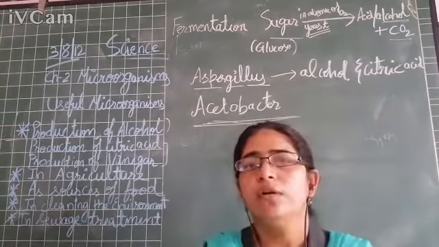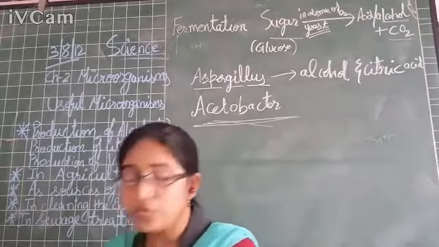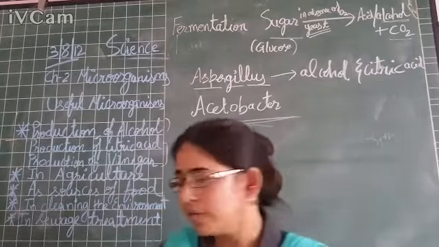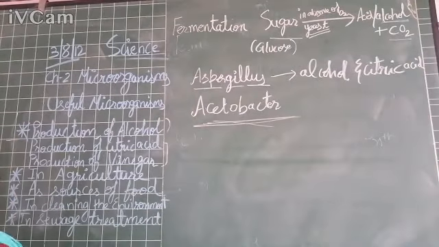This is your definition of nitrogen fixation. Right, children? Underline it. The process of fixation of atmospheric nitrogen into a suitable form that plants can use is called nitrogen fixation. Right, children?